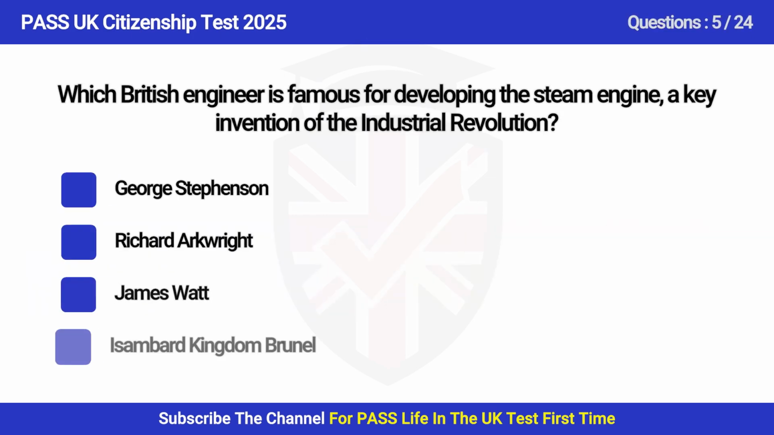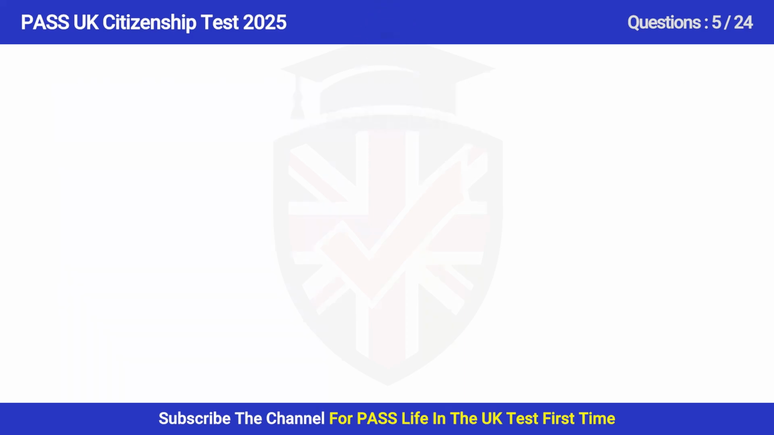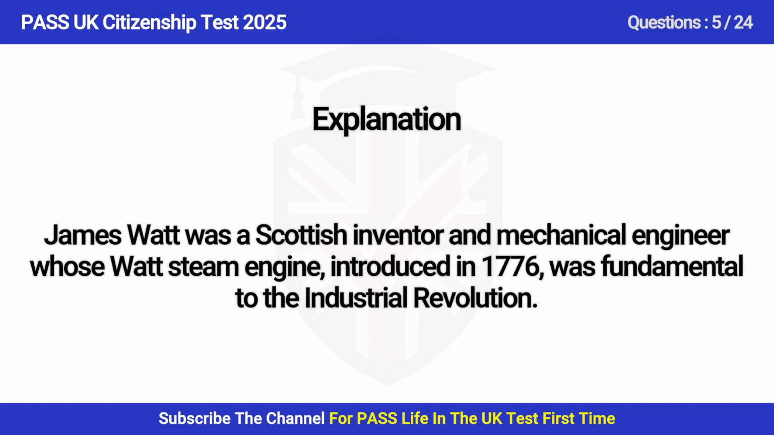Question 5. Which British engineer is famous for developing the steam engine, a key invention of the Industrial Revolution? A. George Stephenson, B. Richard Trevithick, C. James Watt, D. Isambard Kingdom Brunel. Answer is C. James Watt. James Watt was a Scottish inventor and mechanical engineer whose Watt steam engine, introduced in 1776, was fundamental to the Industrial Revolution.